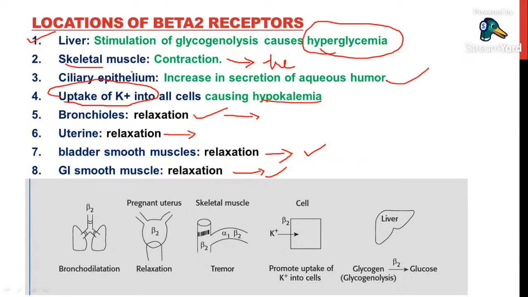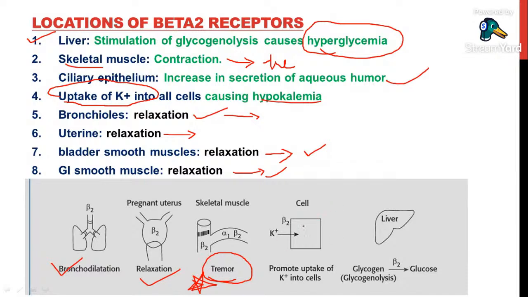I think these are different points we have already discussed. So on bronchioles, beta 2 receptors cause bronchodilation. On uterus, it causes relaxation. On skeletal muscles, it causes tremors. This is one adverse effect. When a beta 2 agonist is given, the patient may develop tremors.